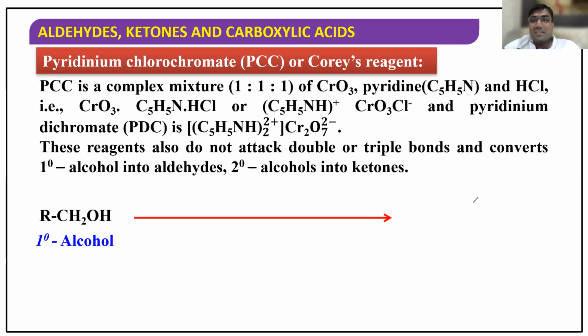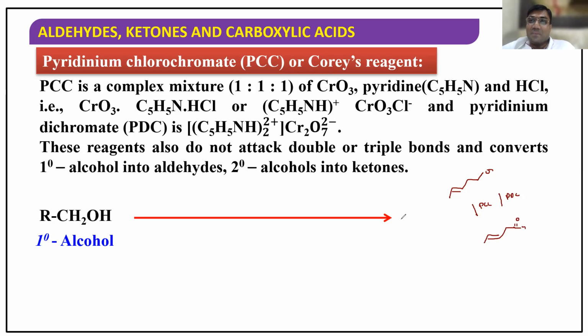For example, take an alcohol with a double bond like this. Now, when I add PCC, pyridinium chlorochromate, or PDC, the double bond will remain and I get an aldehyde here.